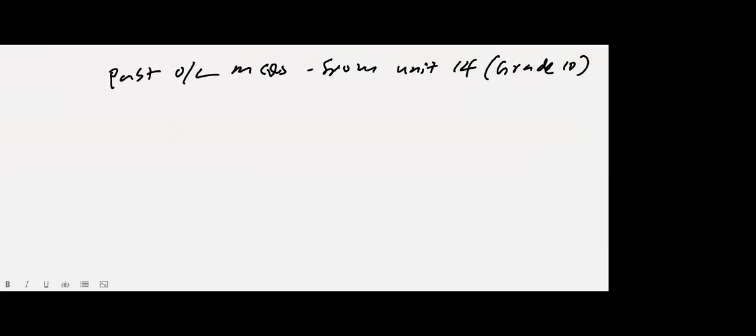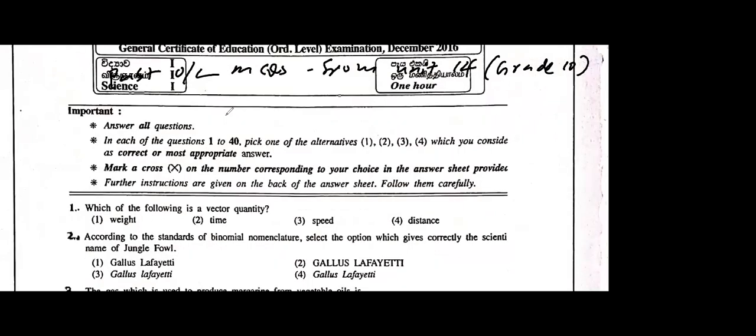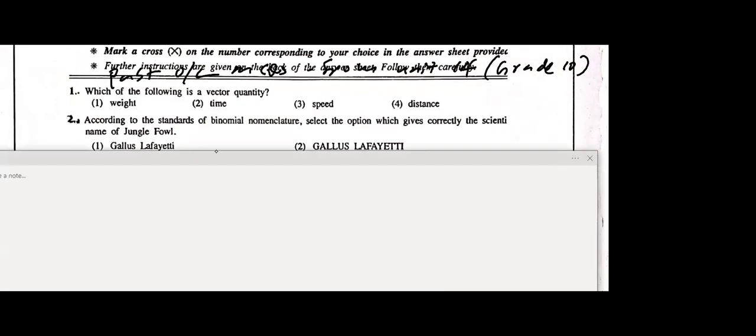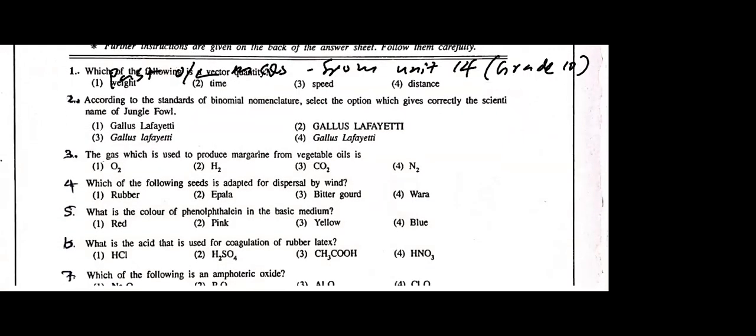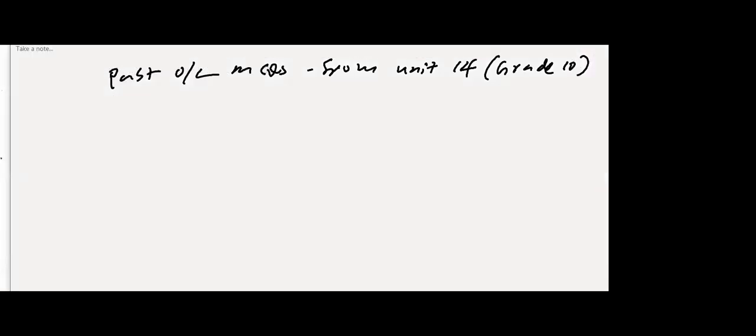Later I will combine all these MCQs together and send them to you separately. Okay, now you can see here unit 14. Did you write the heading? Past O level MCQs from unit 14, first paper, new syllabus, 2016. Just write the question number and the answer.